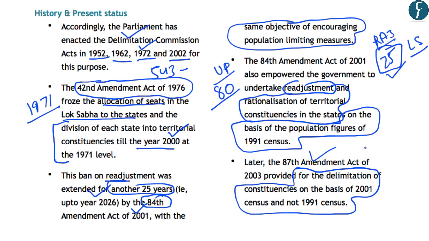So basically, this Amendment Act also provided for readjustment and rationalization without increasing the number of seats allocated to the states. However, now this was to be done on the basis of the 2001 census and not the 1991 census. So this means that this act provided for the latest census to be used for rationalization and readjustment of territorial constituencies within a state.